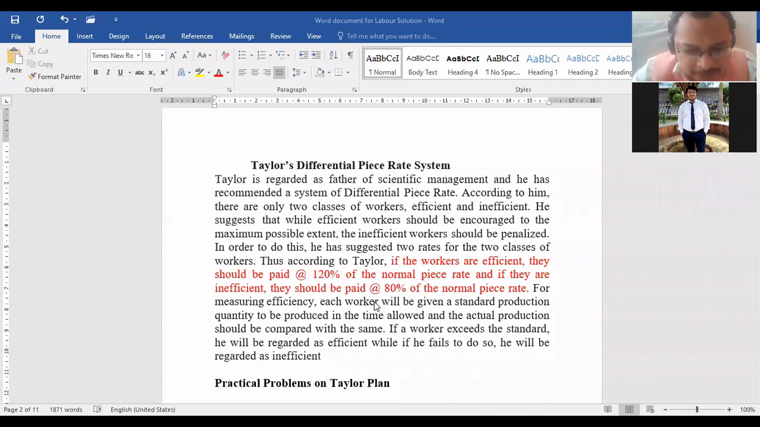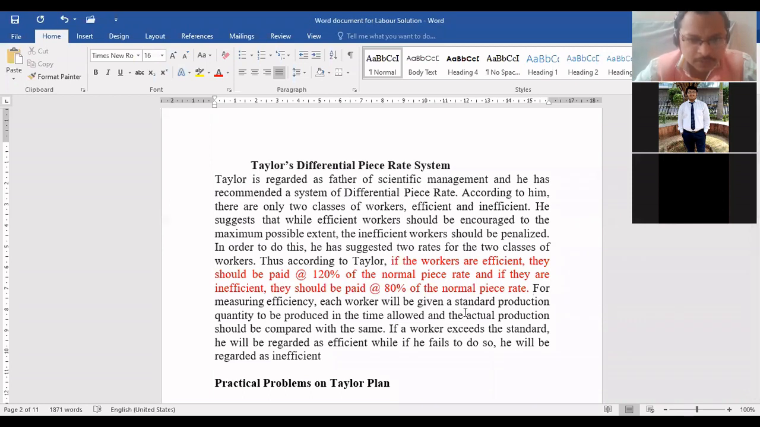Have you understood this, beta? Everyone, Mayur, just read this red line, please. Yes, sir. According to Taylor, if the workers are efficient, they should be paid at 120% of the normal piece rate, and if they are inefficient, they should be paid 80% of the normal piece rate.